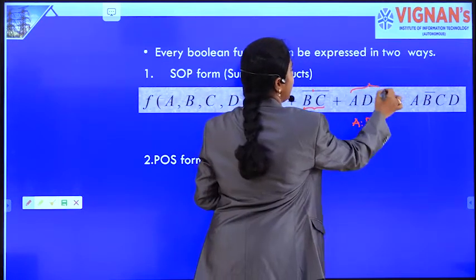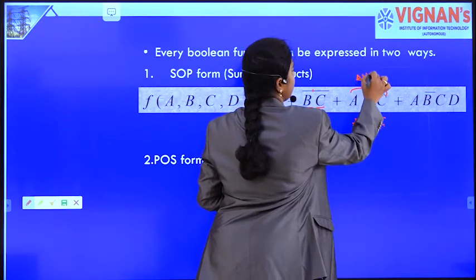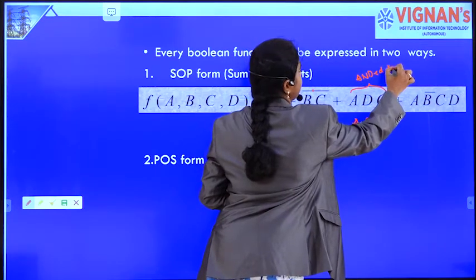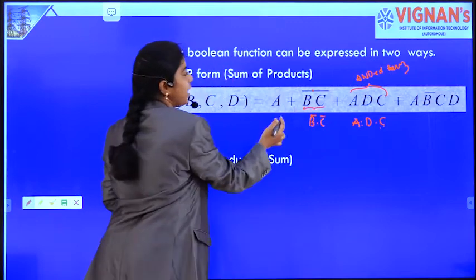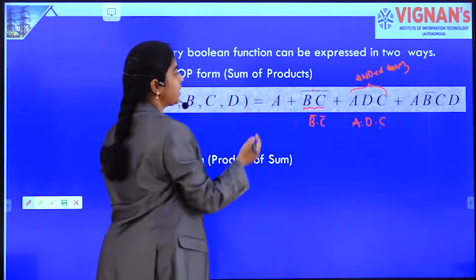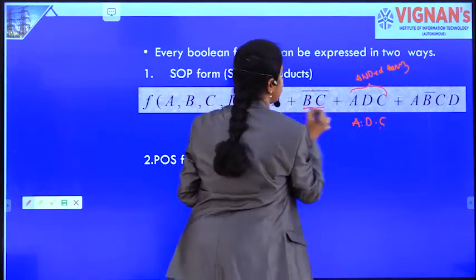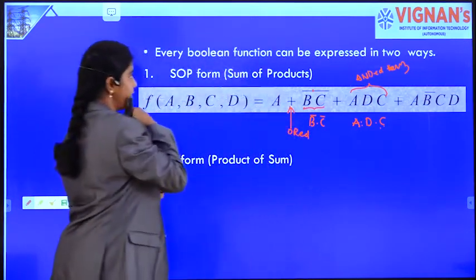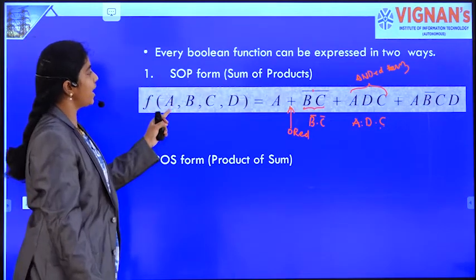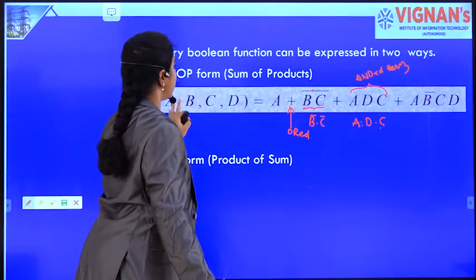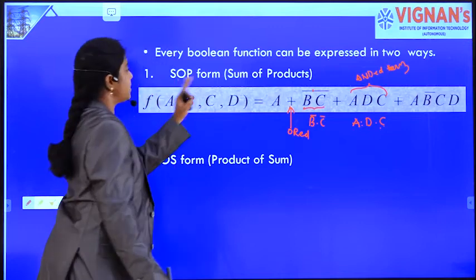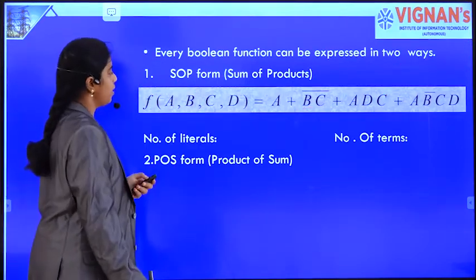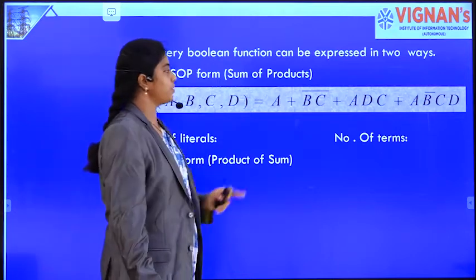This is nothing but an ANDed term, and these ANDed terms are summed, nothing but ORed. That's why this Boolean function is called the sum of products form, or SOP form in short.